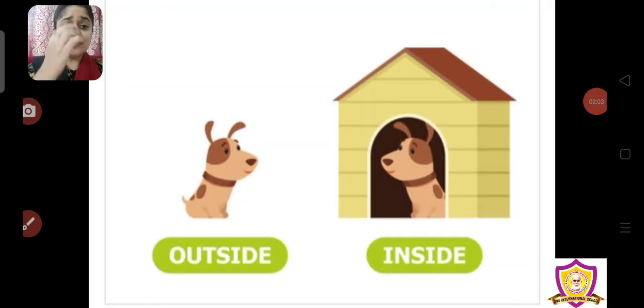Okay, so can you see this dog? One dog is sitting inside the house, अंदर बैठा है, right? And the other dog is sitting outside the house, मतलब वो बाहर बैठा है, right?